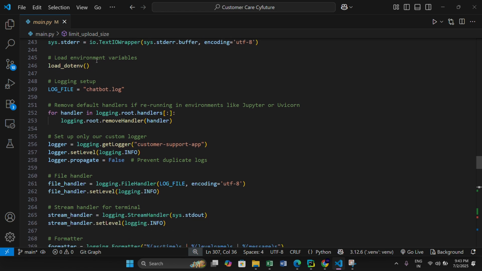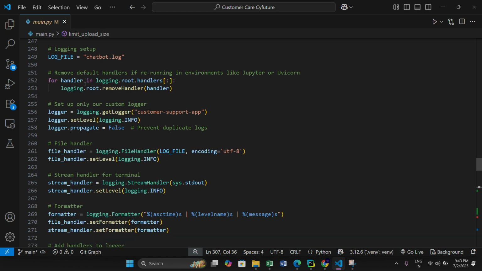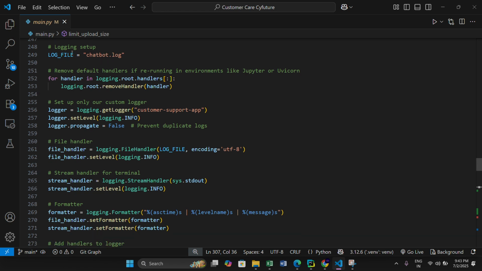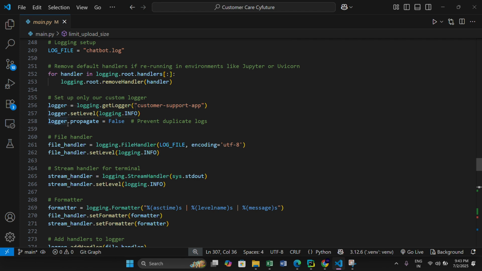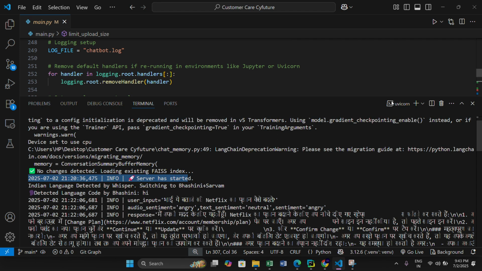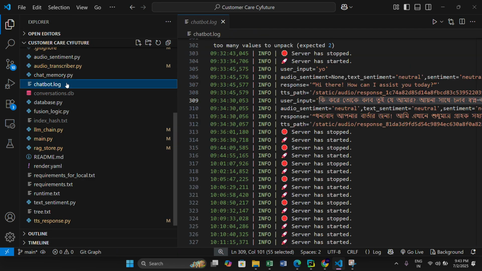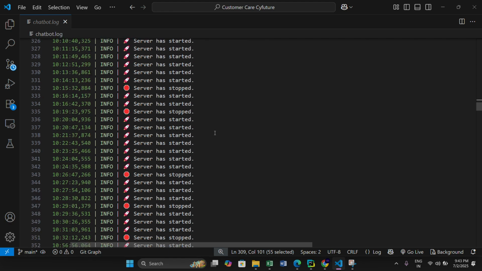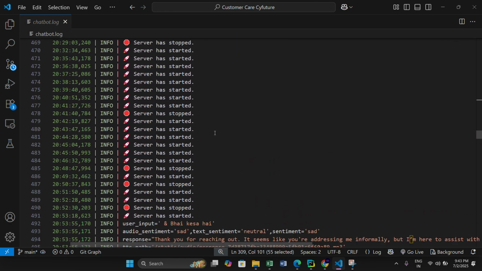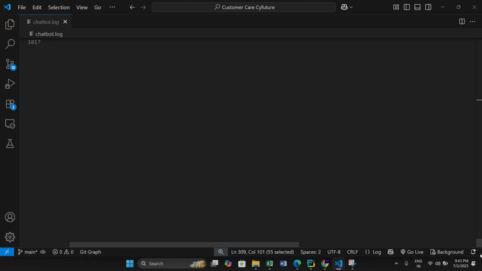And this is me loading the environment file, log file. I have a chatbot.log file too that logs whatever is in the terminal. I can show you that quickly. See, chatbot.log. This is very helpful. So this is all the terminal log that I have stored.